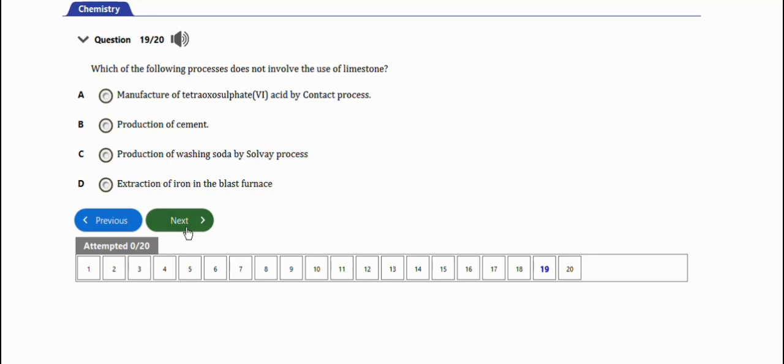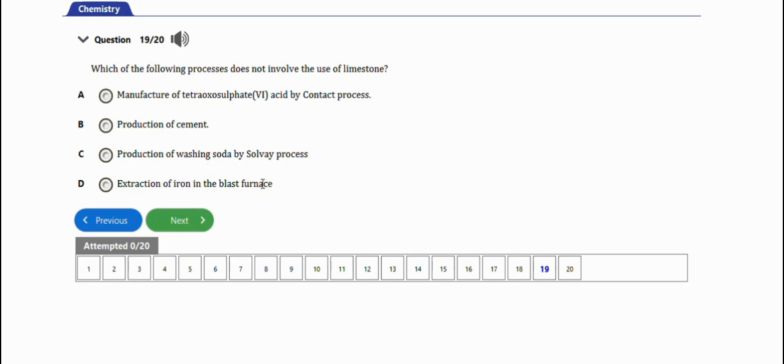We have manufacture of tetraoxosulfate(VI) acid by contact process, production of cement, production of washing soda by Solvay process, extraction of iron in the blast furnace. So the right answer is option A, manufacture of tetraoxosulfate(VI) acid by contact process, does not involve the use of limestone. So that's it for this question.